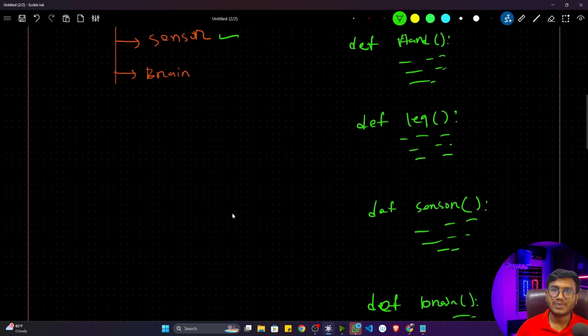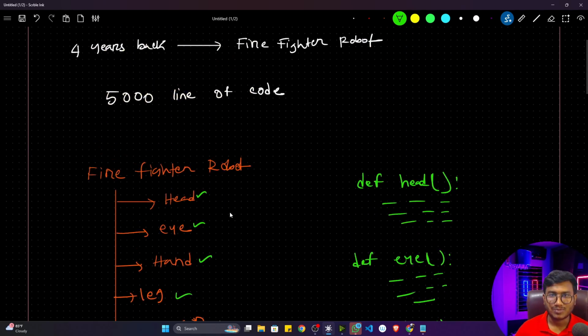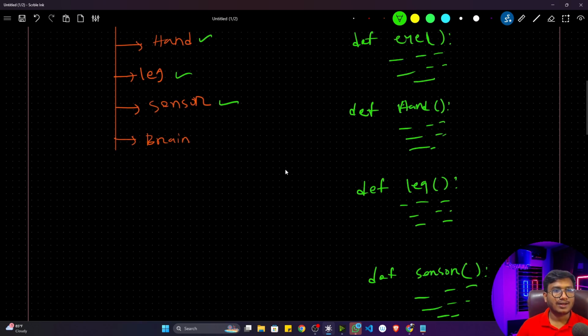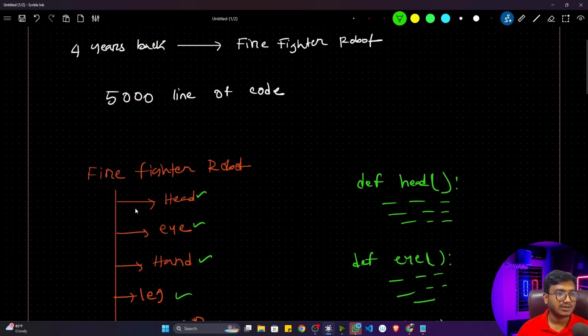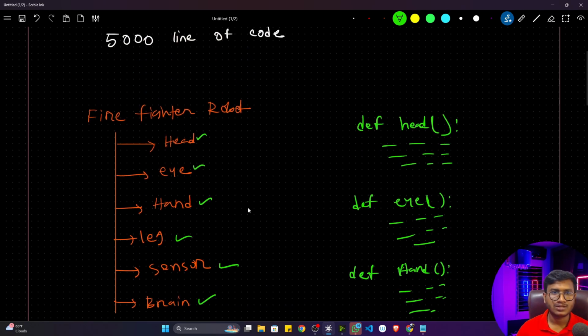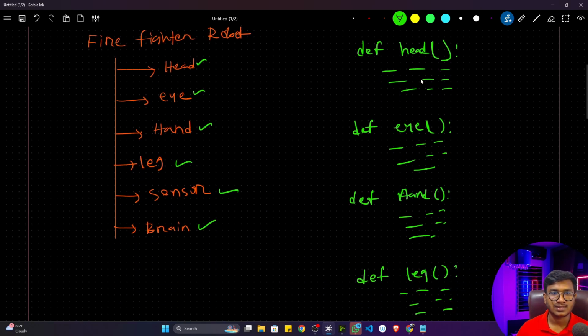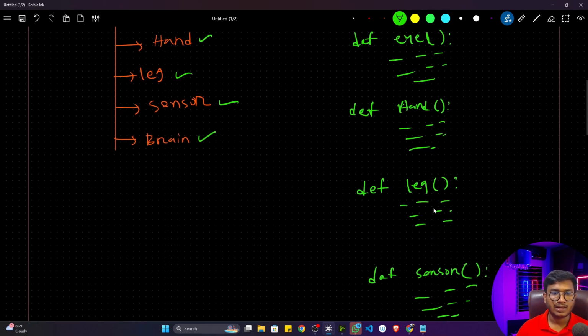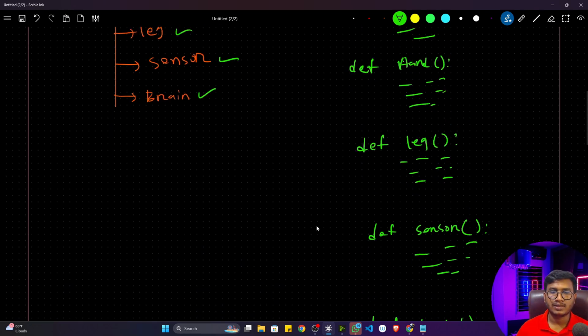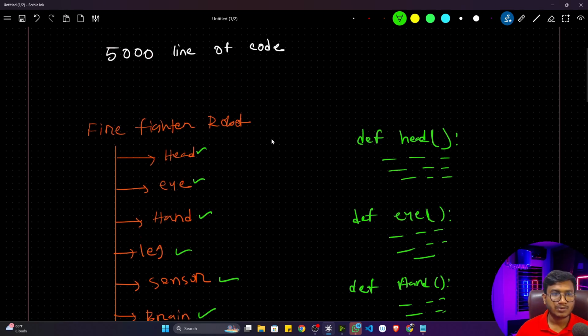Okay, so this was my approach to solve this particular problem statement. Actually I received it from that particular industry. So now I think you can see it's completely fine. I can implement this particular project in a functional way. There is no issue because I created different modules. You can see head module, eye module, hand module, leg module, sensor module, brain module. And if I combine all of them together, I can create a firefighter robot.